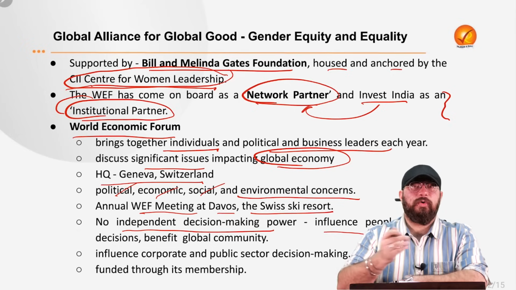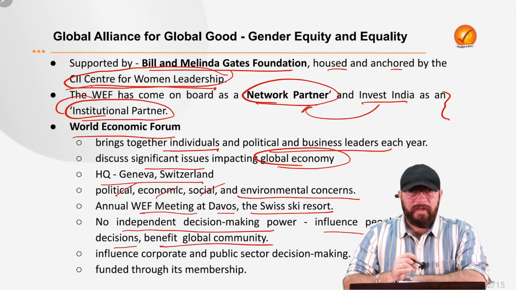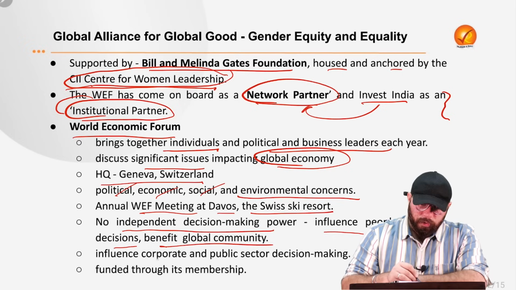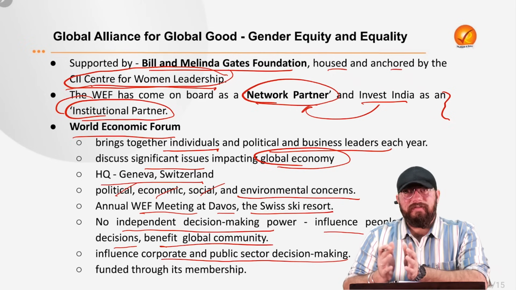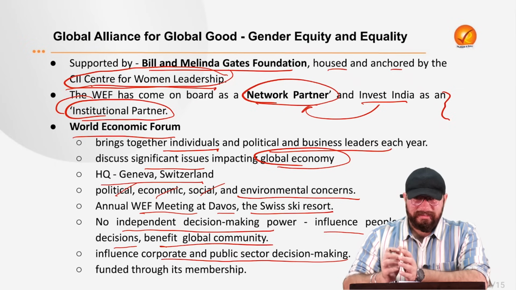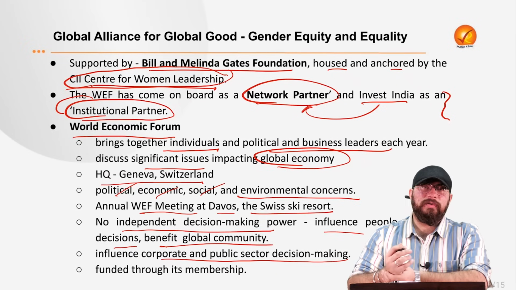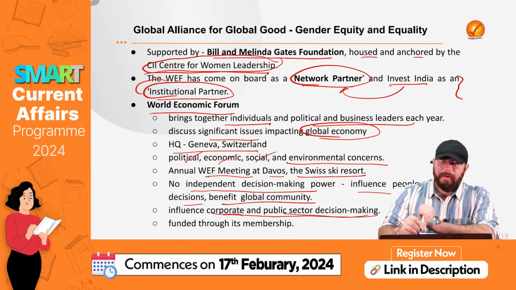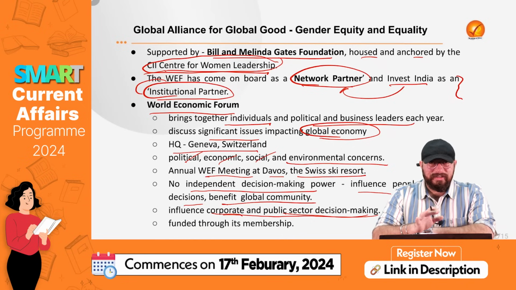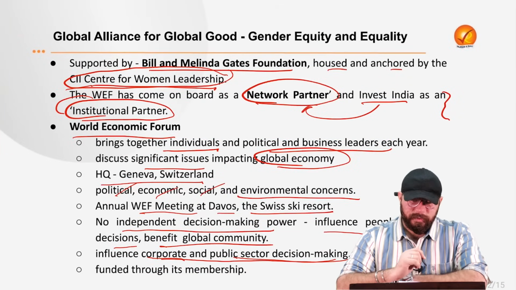Whatever discussions go around in the conference, it influences people to make decisions for the benefit of the global community. That is what World Economic Forum does. It also influences corporate and public decision making, because it's a forum. Collectively, political, economic and business leaders come together, discussing a wide range of issues: political, economic, social, environment. While discussing all of those things, World Economic Forum acts as a catalyst to influence corporate and public sector decision making. So they should take a decision based on consensus, based on the issues highlighted in the conference. That is what World Economic Forum does.